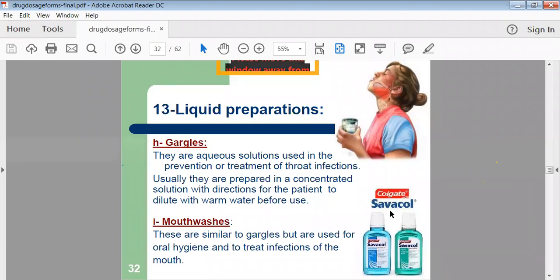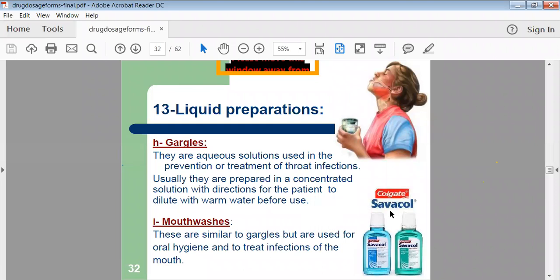Then mouthwashes are there. Like gargles, mouthwashes are also used only for rinsing the mouth cavity. Generally mouthwashes are used when there are problems in the mouth cavity, when there is a bad odor, when there is decay of a tooth, or sometimes when treatment of a tooth has started.